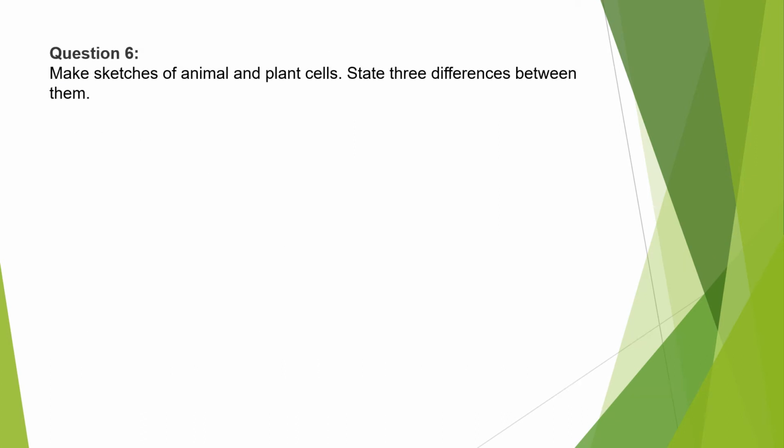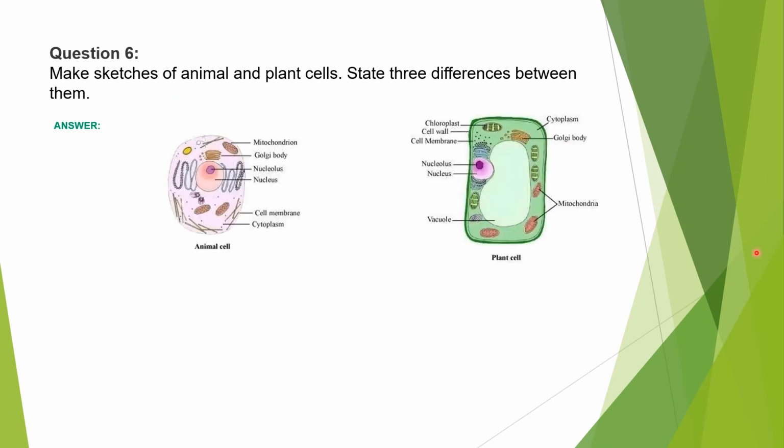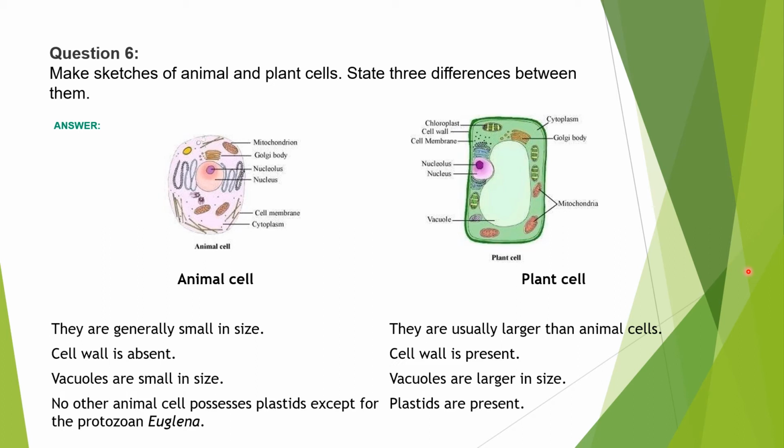Now our next question. Question number 6. Make a sketch of plant and animal cell and state the difference between them. So just see the sketch. In the video also I have explained this when I was explaining the chapter. Just see the difference. Animal cells are generally smaller in size, but plant cells are usually larger than animal cells.